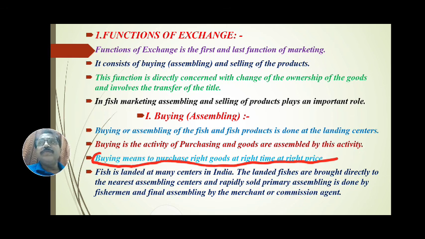Means these merchants and commission agents are the final assemblers, whereas fishermen are the primary assemblers, the first primary assemblers. These are to be seen in this marketing system, in these marketing functions.